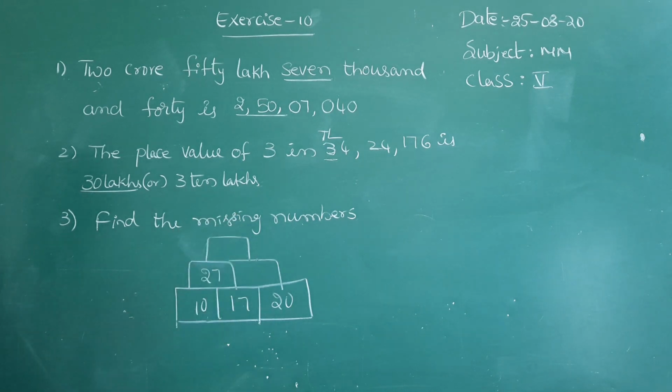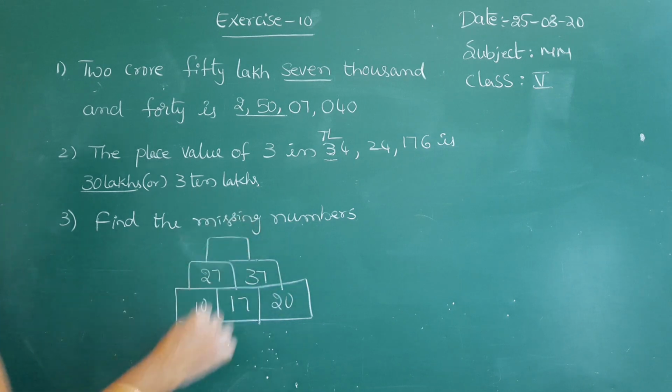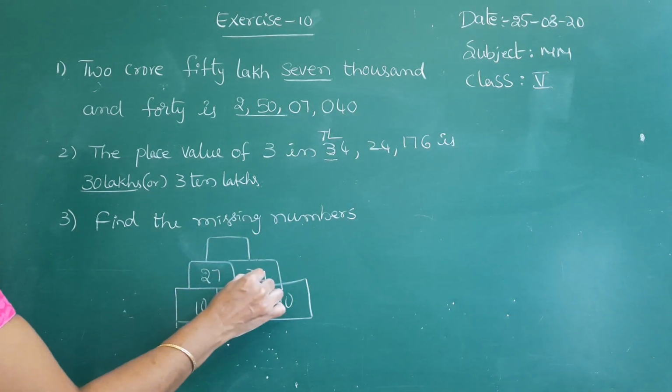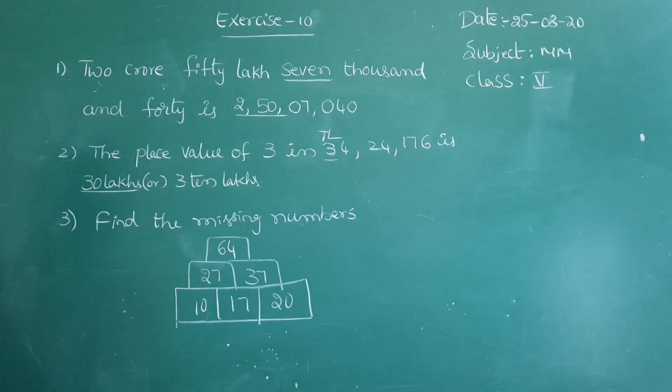10 plus 17 is 27. 17 plus 20 is 37. And next you have to add these two to get 64. 20 plus 30, 50. And next add 10 plus 7, 17... 50 plus 40, that is 64. Okay. See the next, fourth problem.